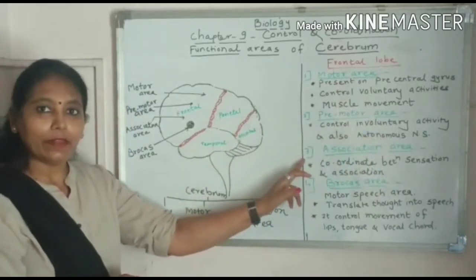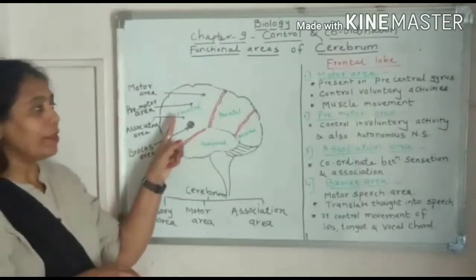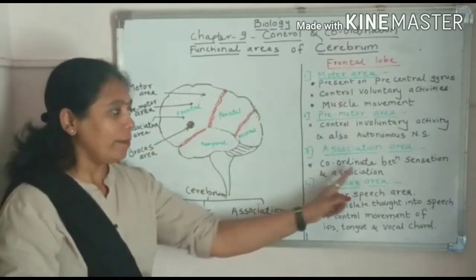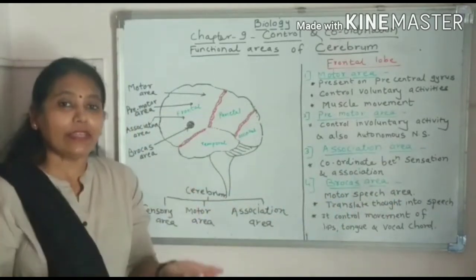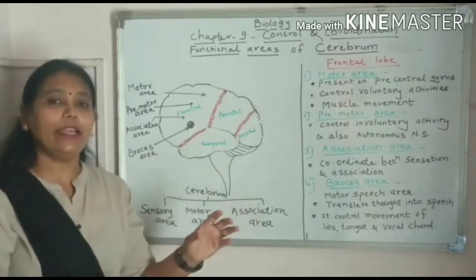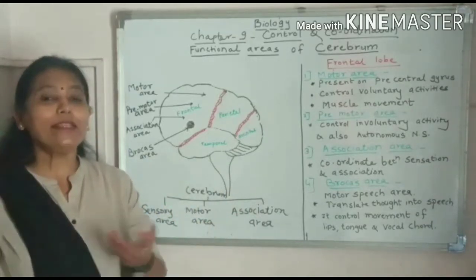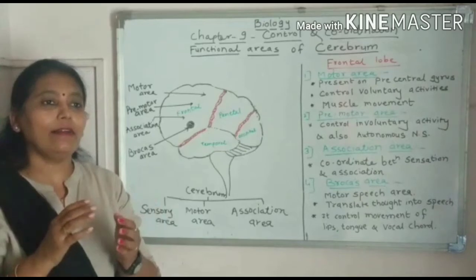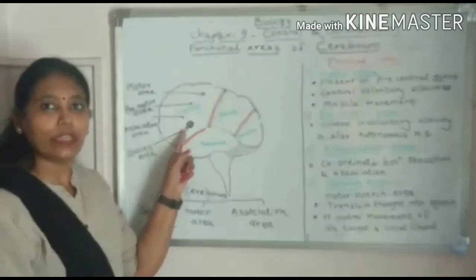Come to the third area, association area. As I have told, now this is association area. Motor area, premotor area, association area. It coordinates between sensation and association. Whenever we are getting any sensation, for example, when you touch the hot object, immediately you do the movement. Or whenever you are hearing a particular noise, immediately you turn your head in that direction. So that movement is decided, that analysis is done in the center of association area.